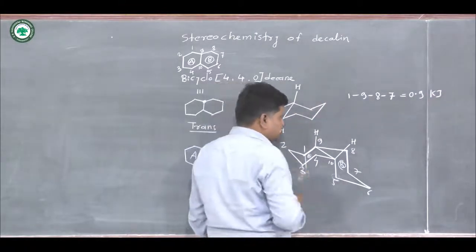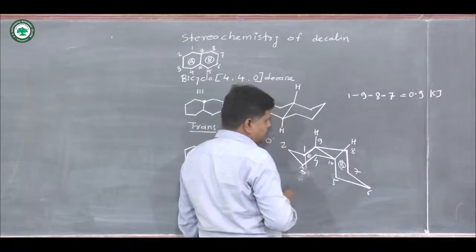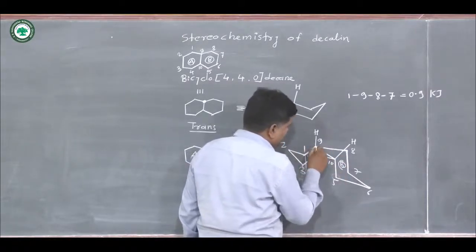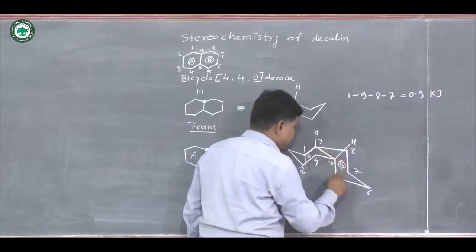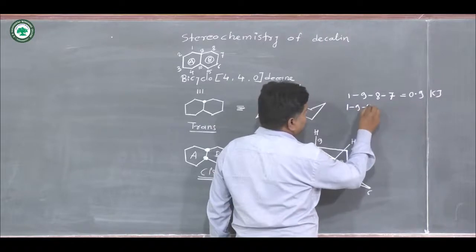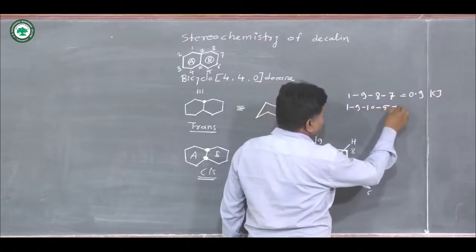Then we go for the second segment, and the second segment is 1, 9, 10, 5.